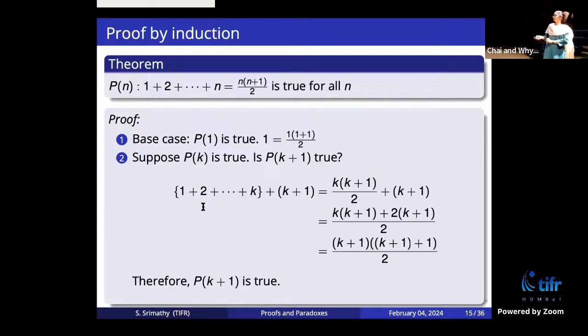So if I want to show that P(50) is true, the sum of the first 50 numbers is 50 times 51 divided by 2. That is true because I know that P(1) is true. When P(1) is true, I know that P(2) is true by this argument. By the same argument, if P(2) is true, I know P(3) is true, and so on. So I know P(49) is true, and therefore P(50) is true.